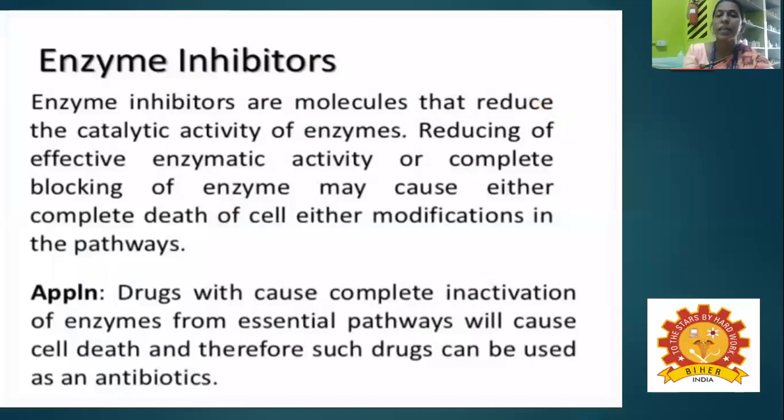Enzyme inhibitors are molecules that reduce the catalytic activity of enzymes. Reducing the effective enzyme activity or completely blocking an enzyme may cause either the complete death of a cell, a modification of a pathway, or a blocked pathway. For example, hexokinase is an important regulatory enzyme in the glycolytic pathway.